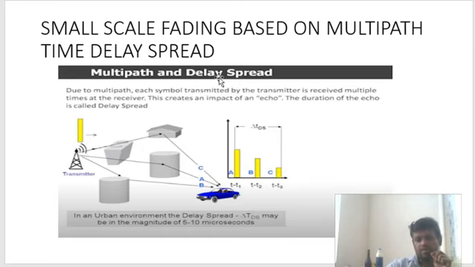Okay, so what is delay spread? Delay spread will be this time minus this time. Okay, so this is the time axis. So this minus this. Understood what delay spread is? Okay.